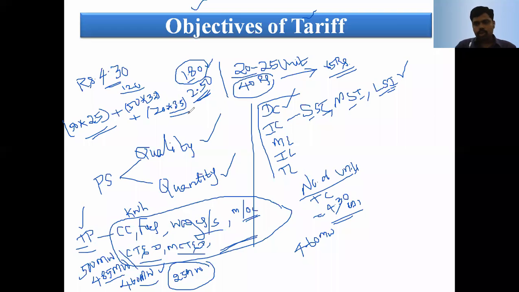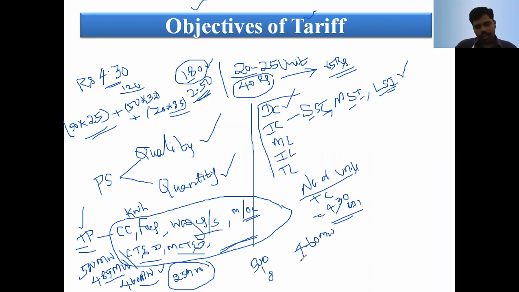But industrial consumers utilize the maximum amount of electrical energy. For the first block, that is the first 500 units, they are charged 8 rupees.